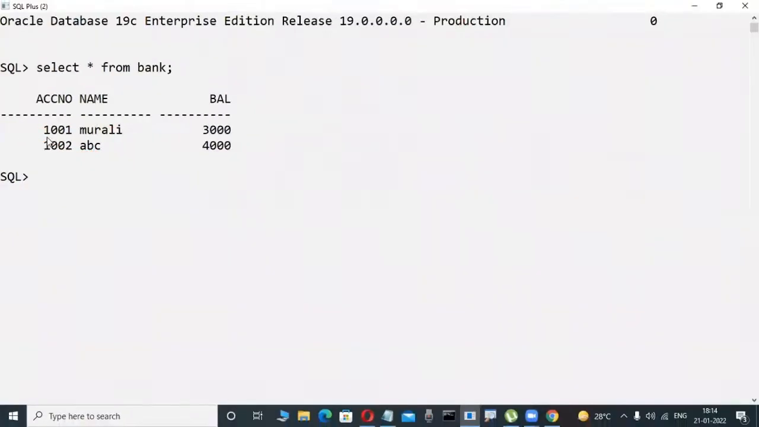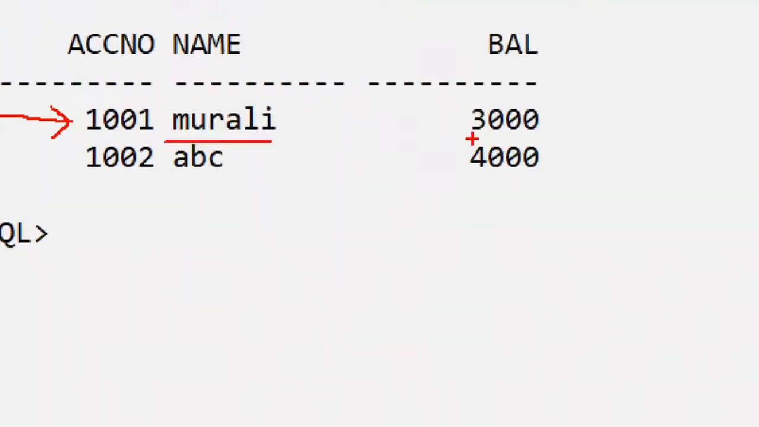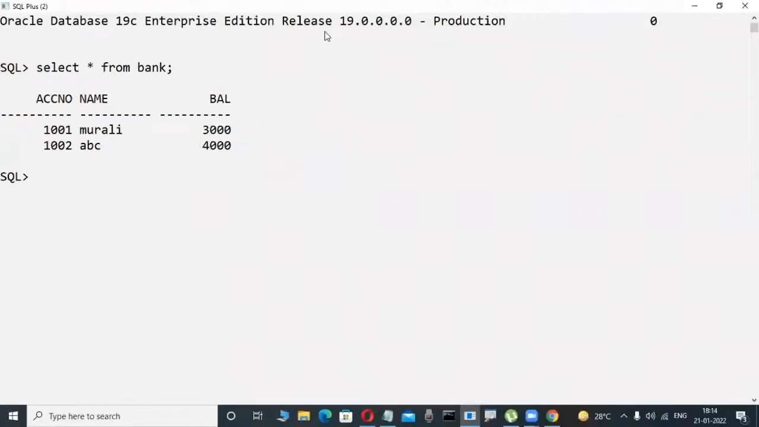Suppose this data, observe it here for 1 minute only. 1001 is an account number. My name is Murali. I'm an account holder. My balance is how much? Yes, how much? 3000. Observe it here. My balance is 3000, for example.